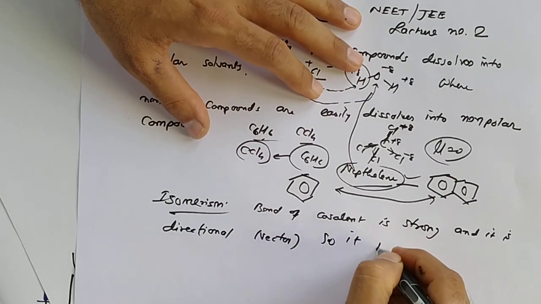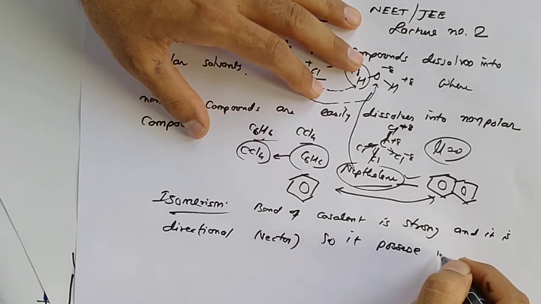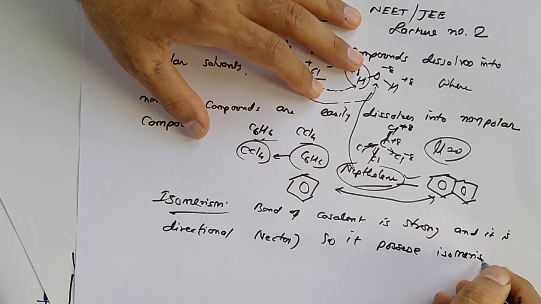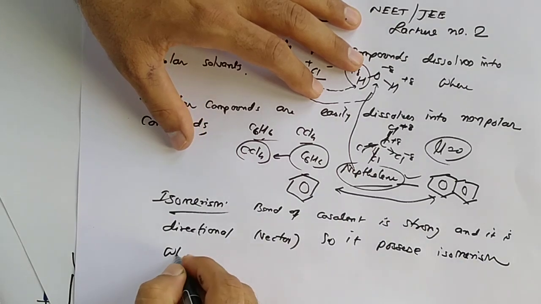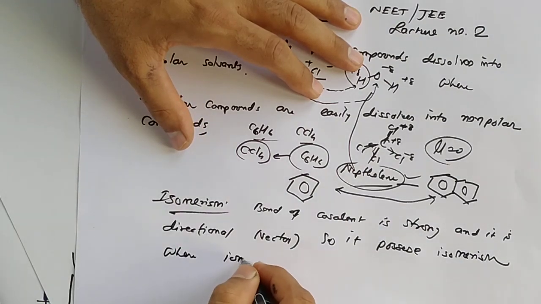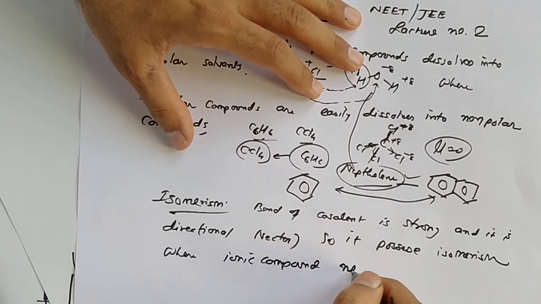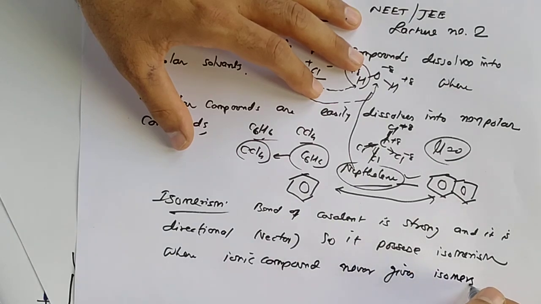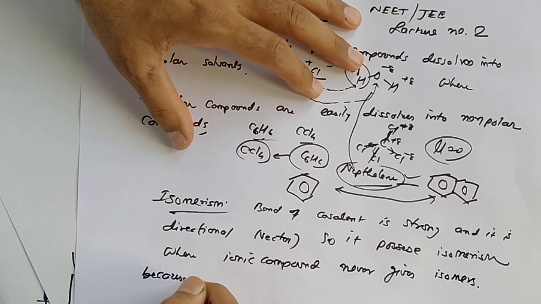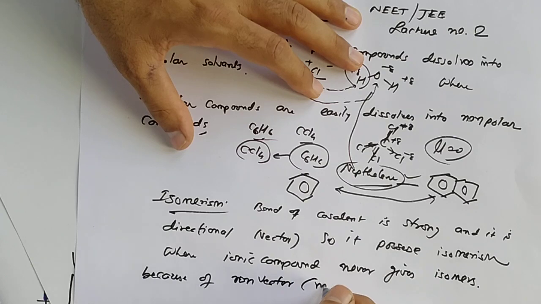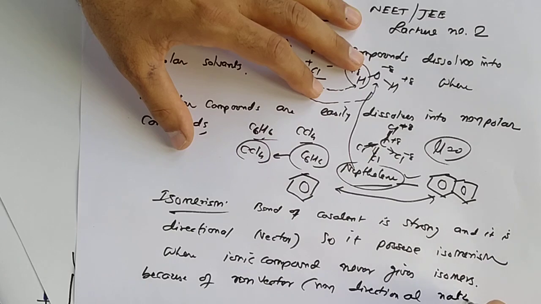So it possesses isomerism, whereas an ionic compound never gives isomers because of the non-vector, non-directional nature of the bond.